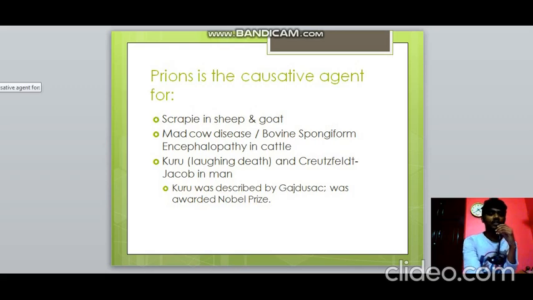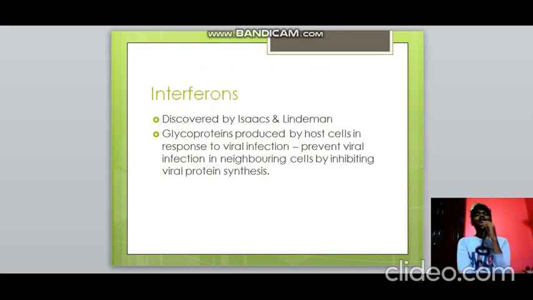So then we need to know about interferons. They were discovered by Isaacs and Lindenmann. Interferons are glycoproteins which are produced by host cells. Whenever a virus infects them, or whenever they come into contact with a viral infection, these interferons are produced so that they inhibit the viral protein synthesis so that they can stay safe from viruses.